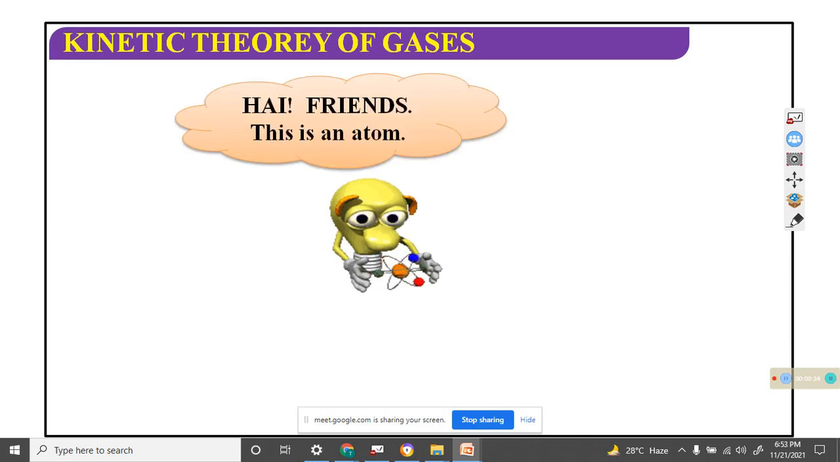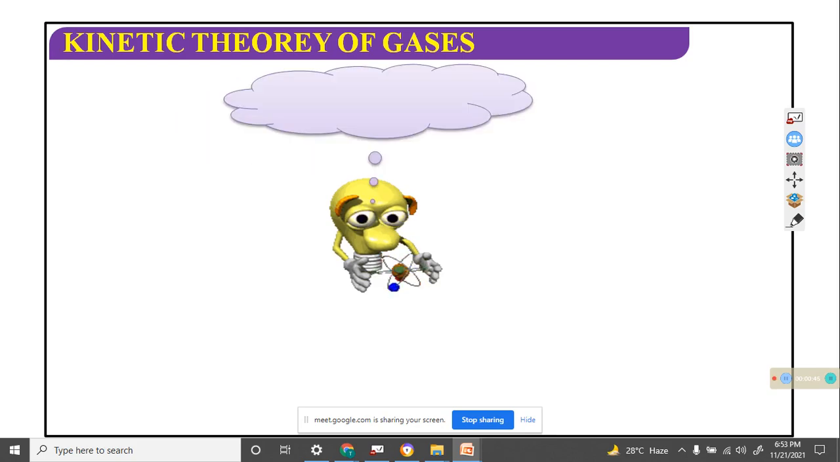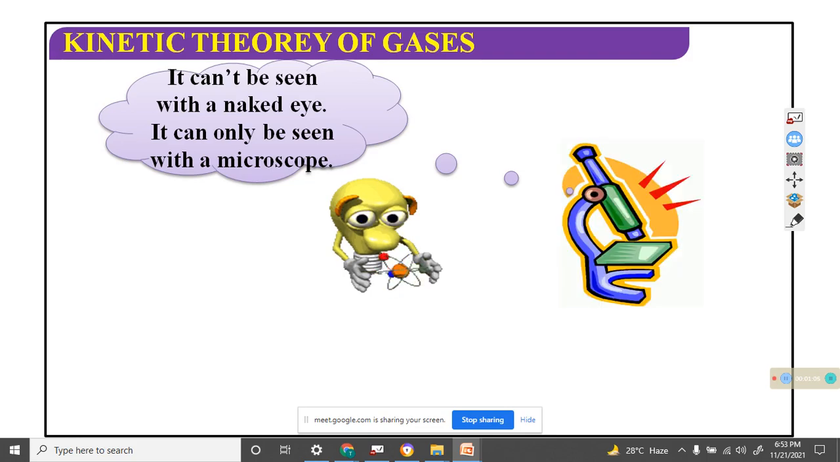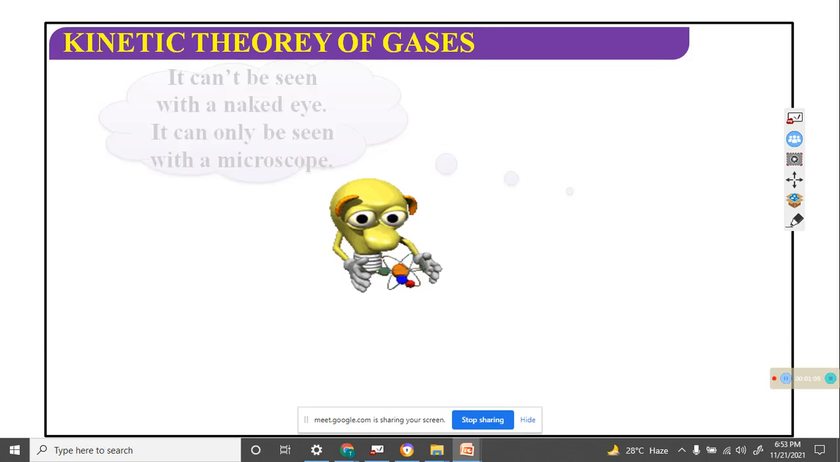This is like an atom. The picture is given on the screen. Yes, a particle of matter, with electron clouds, consisting of atoms. It cannot be seen with the naked eye. It can only be seen with a microscope. This is the microscope.